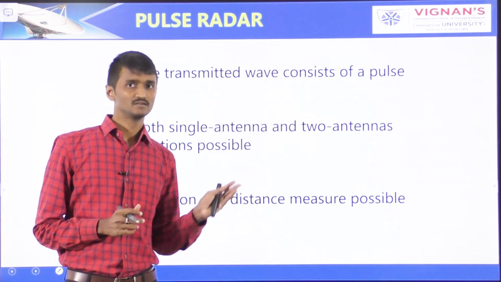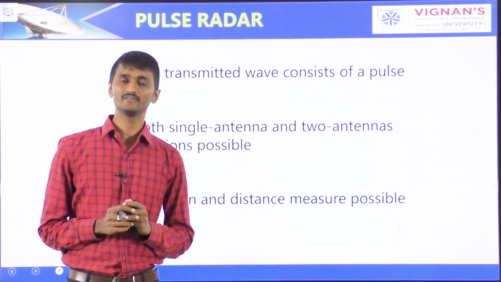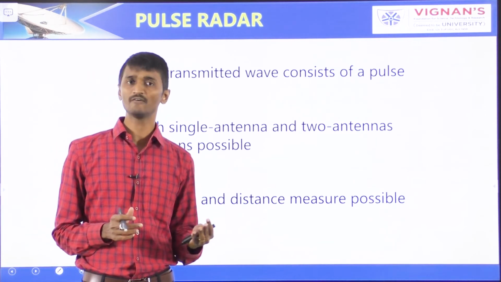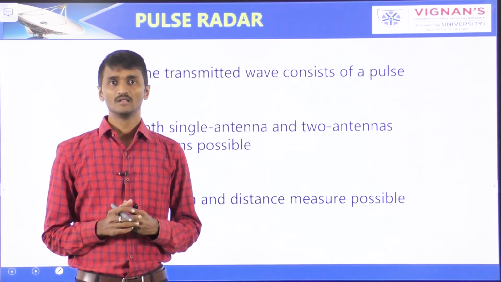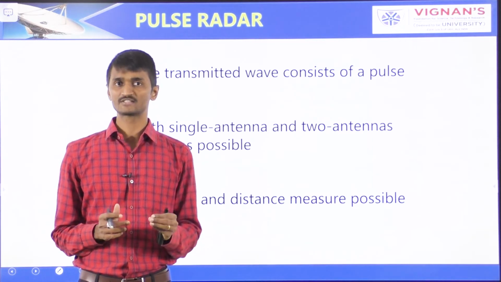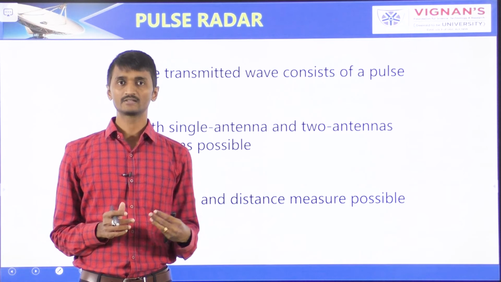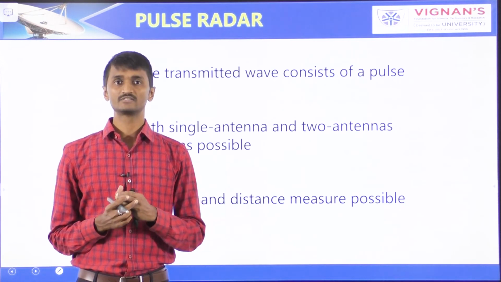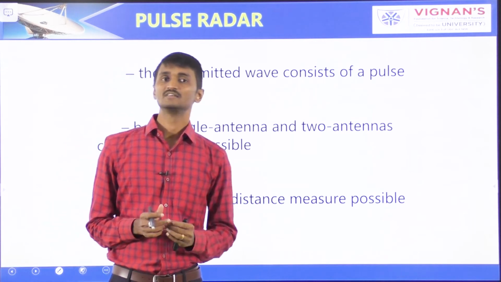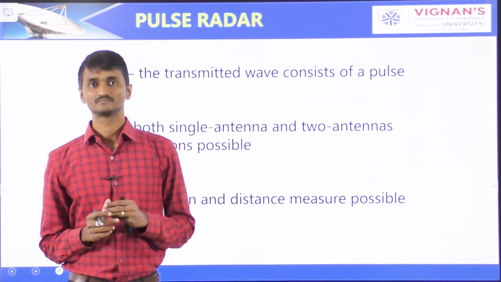It uses the single antenna for both transmission and reception of signals with the help of the duplexer. The MTI radar uses the principle of Doppler effect, which we'll learn later in the classes, to distinguish the non-stationary targets from the stationary objects.